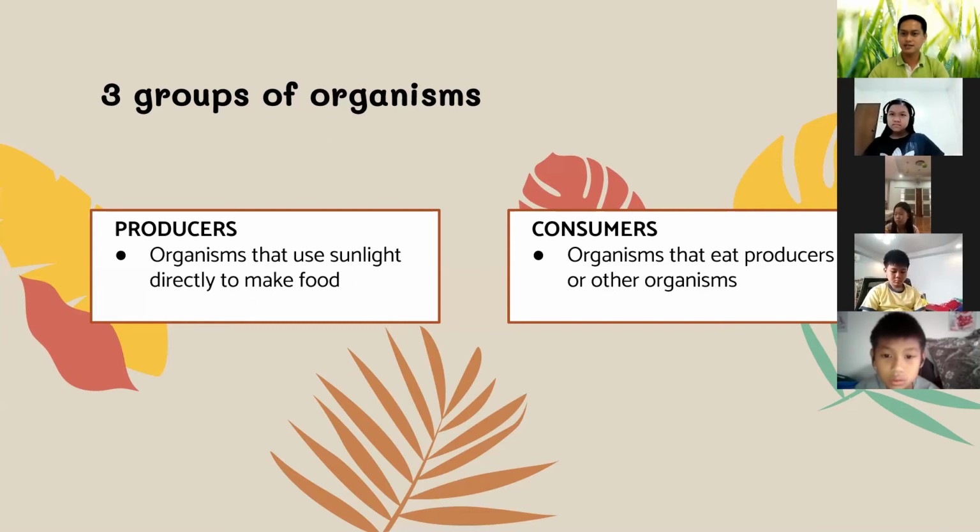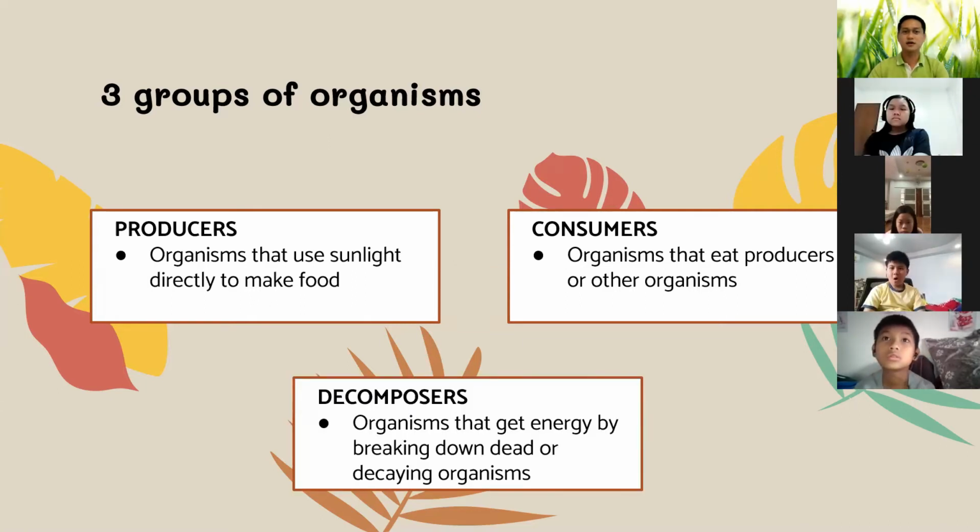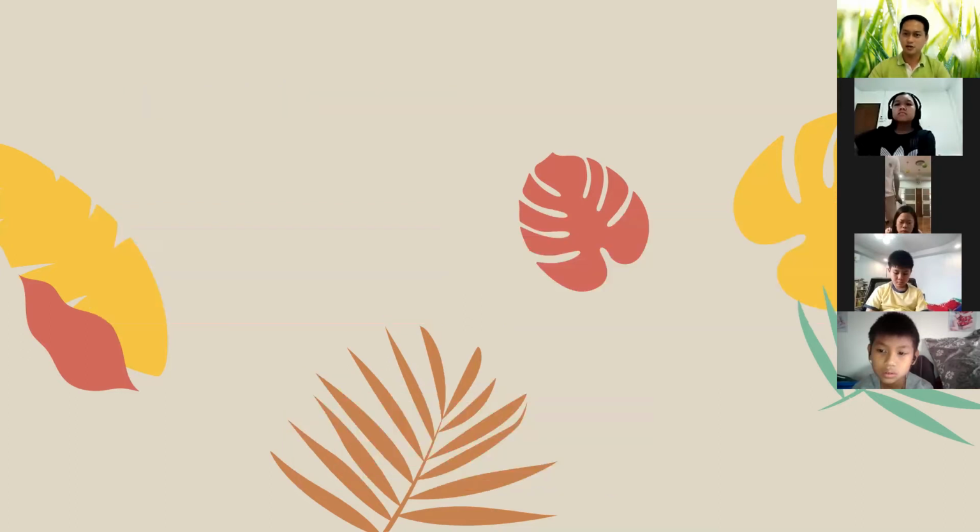So we eat plants or animals. And the last group of organisms is the decomposers. Decomposers are organisms that get energy by breaking down dead or decaying organisms. So let's go on one by one about those three groups.